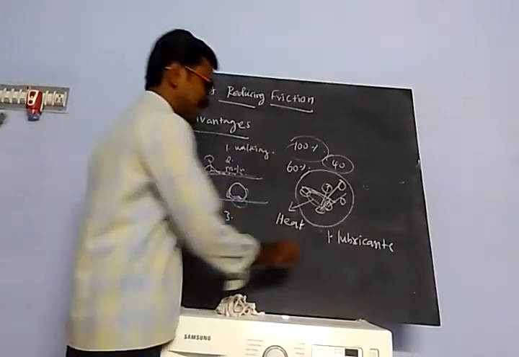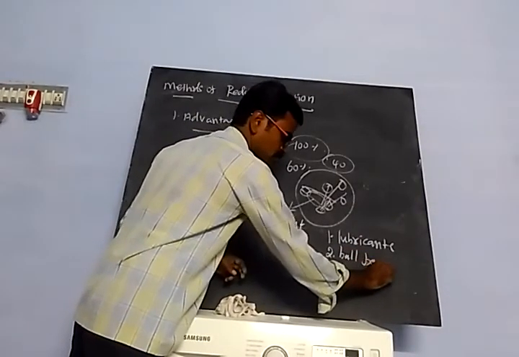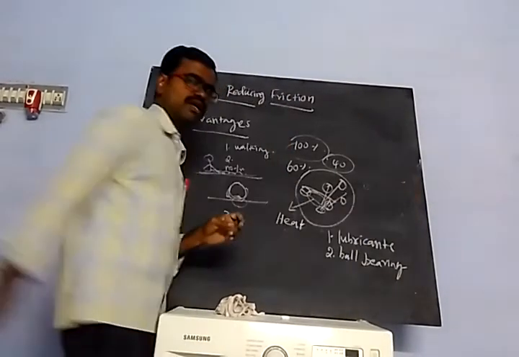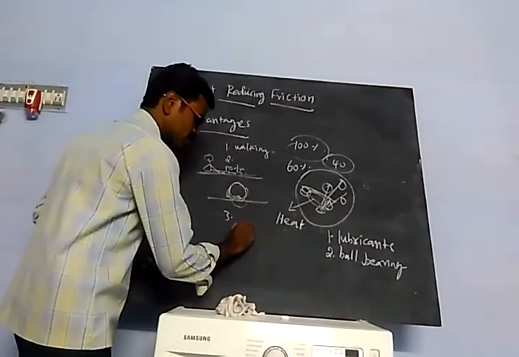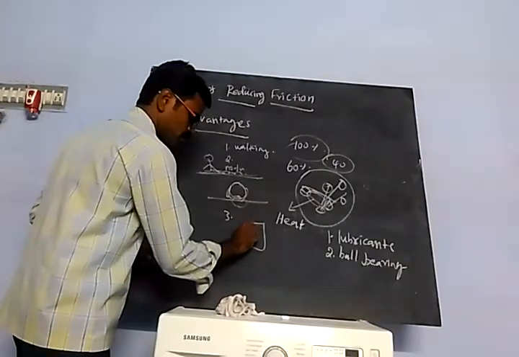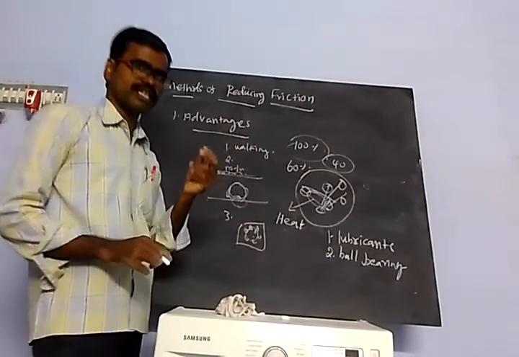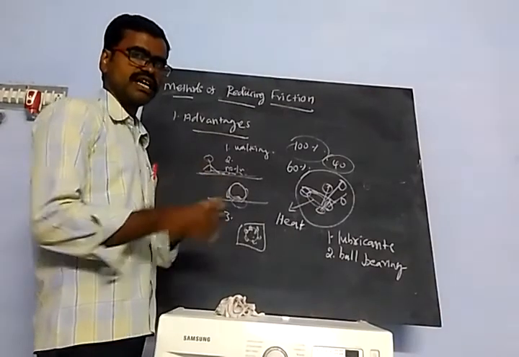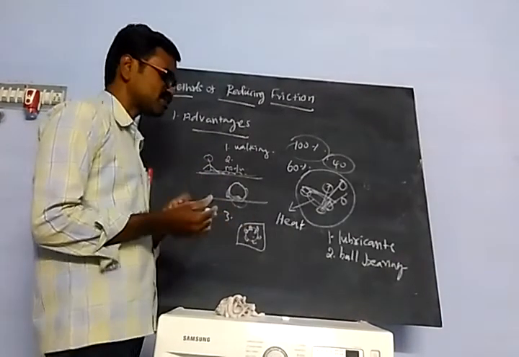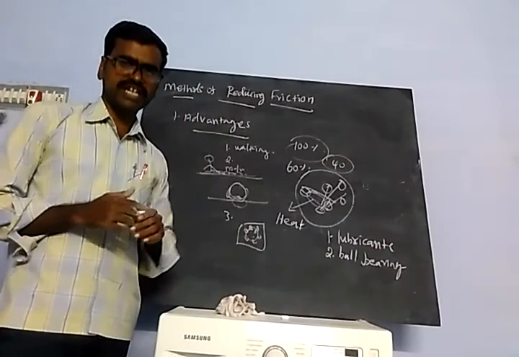Then next one, ball bearing. Ball bearings are small round balls, like you may have seen in a bicycle. So ball bearings reduce the friction. So these are all the methods of reducing friction.